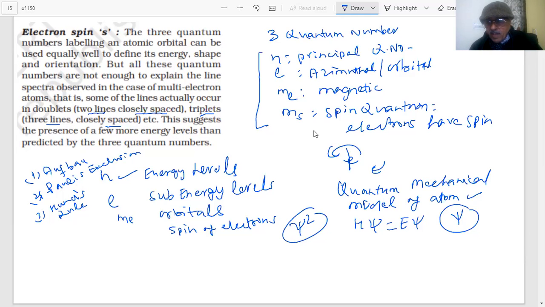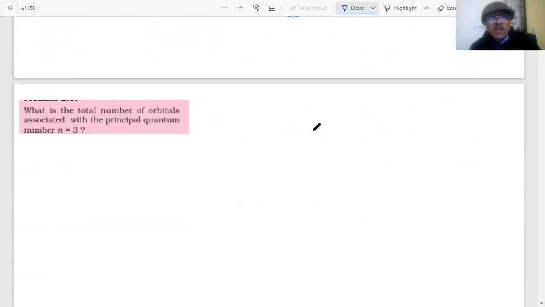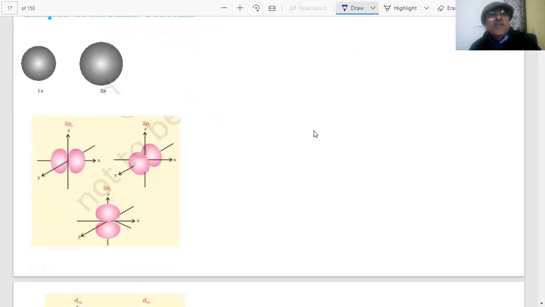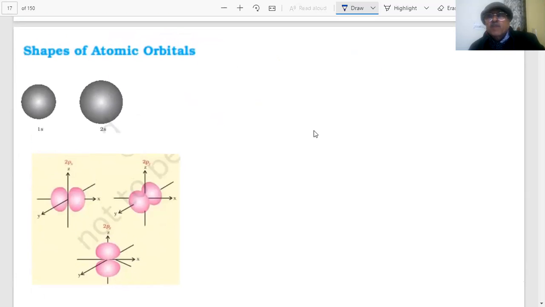And if we show you the shapes of the orbitals, what are they? Mathematically, after doing the calculation, they have got the shapes of the orbitals. This is the shape of the s orbital. You can see it is spherically symmetric. How many s orbitals are there? Only one. This is 1s, 2s.